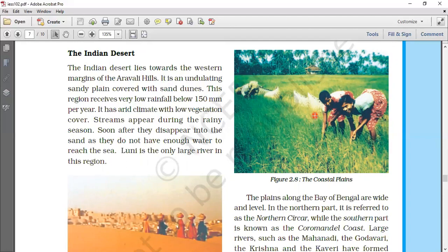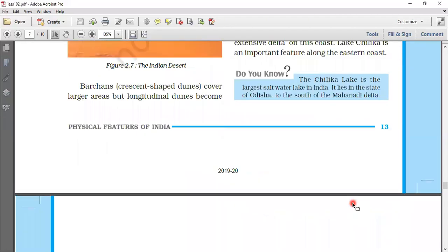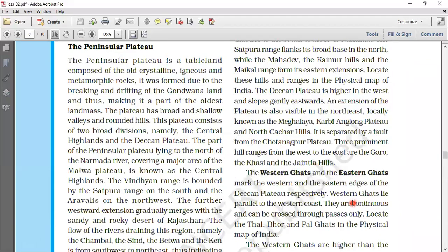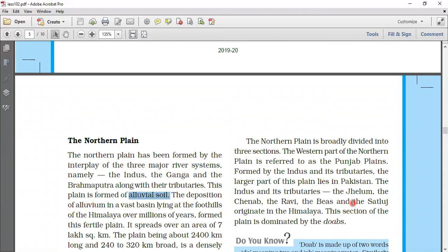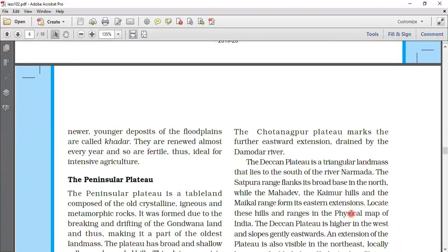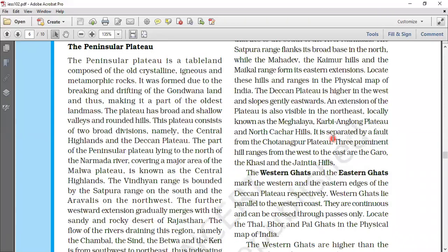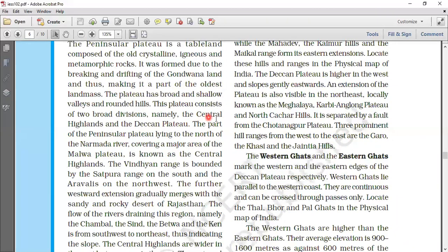Next is the Central Highlands. The Central Highlands are a part of the Peninsula Plateau lying to the north of the Narmada River, covering a major area of the Malwa Plateau.